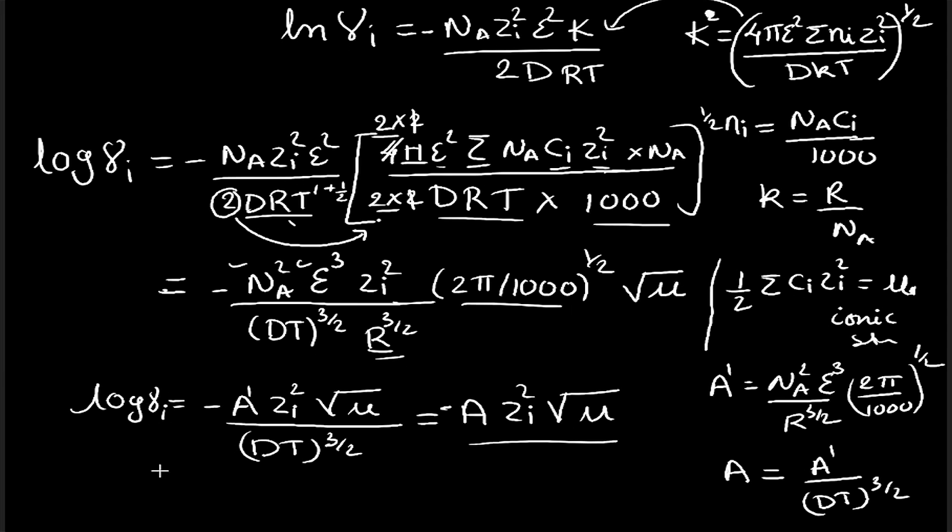So in place of gamma I could write it as either say log of gamma plus, or I could write it as log of gamma minus. Okay, but it is very difficult to find out the individually activity coefficients of the cations and anions respectively. So in order to do that, we will be using one more term, that is we will be using the mean ionic activity coefficient. Okay, and to do that, first let me write the previous expression, that is log of gamma I is equal to minus a zi square under root mu.